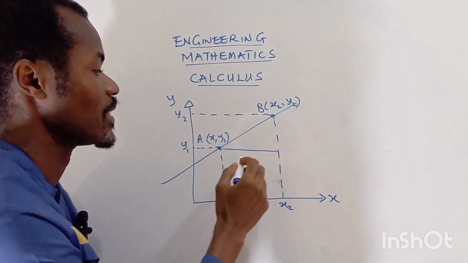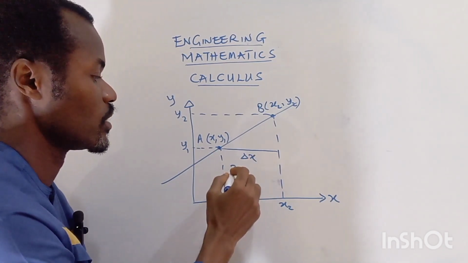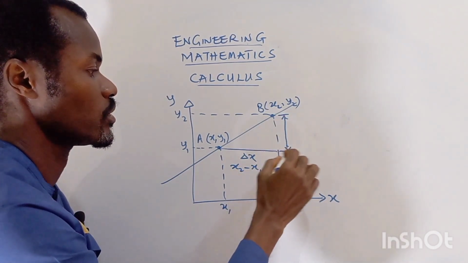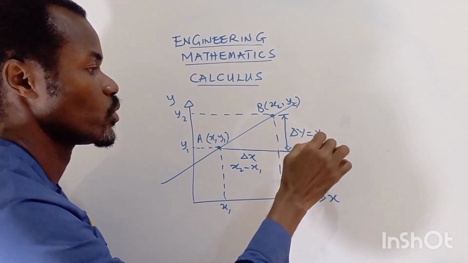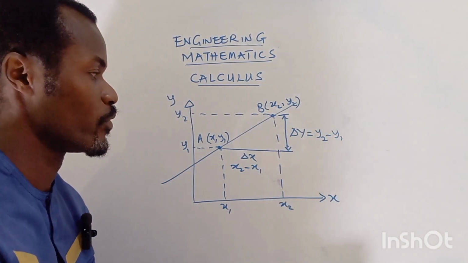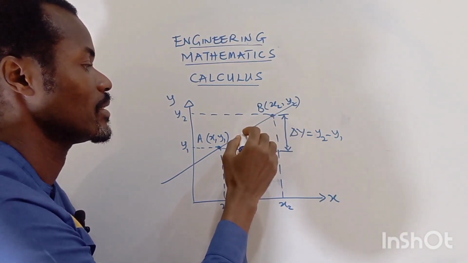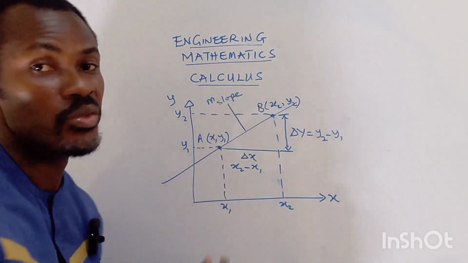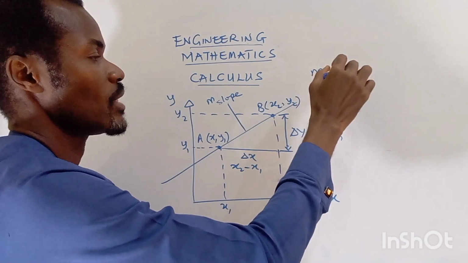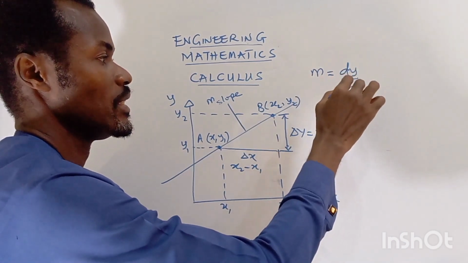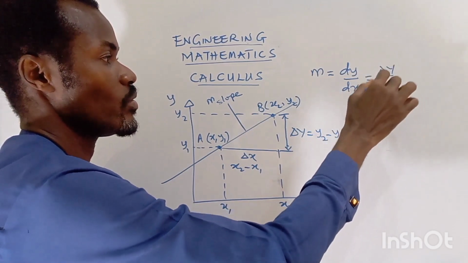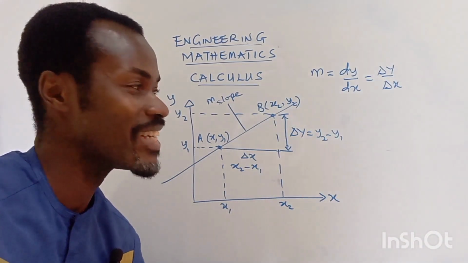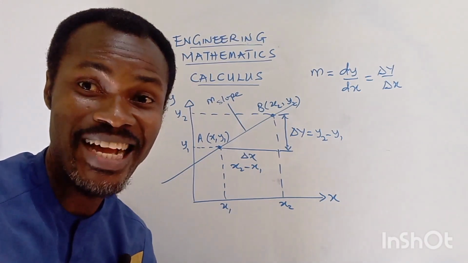So we also have this as our change in x, which is x2 minus x1. And this we have as our change in y, which is y2 minus y1. And we've come to also know that this length is also called n, our slope or gradient. And it is giving us n is equal to dy over dx, or change in y over change in x. So these are the fundamental things you need to know on calculus.